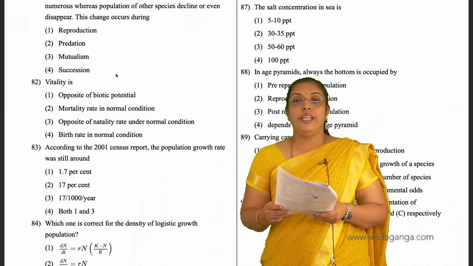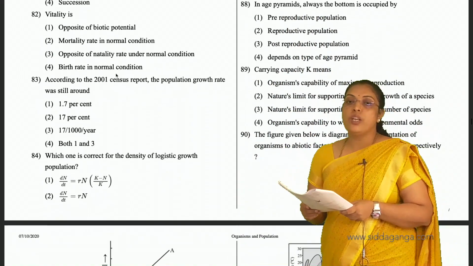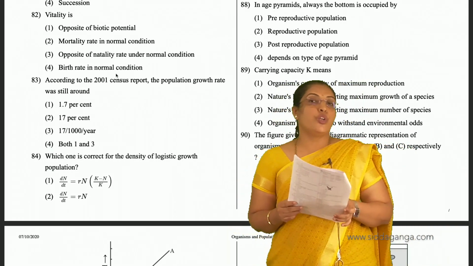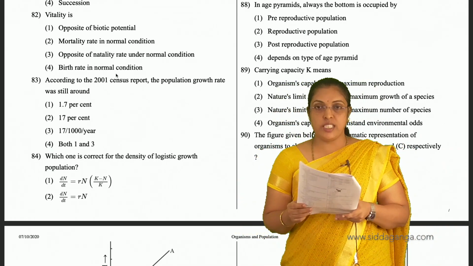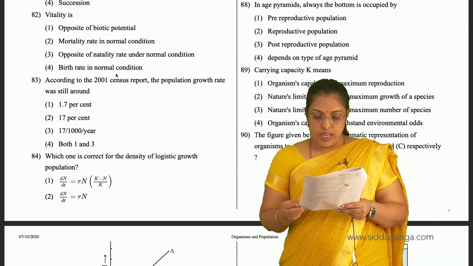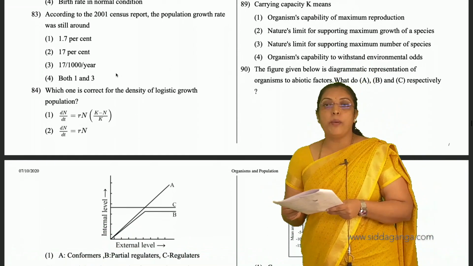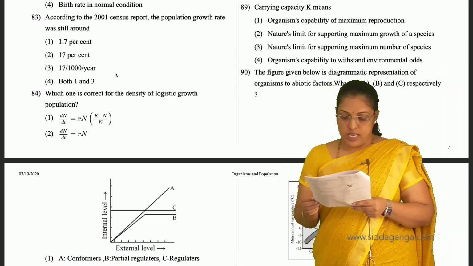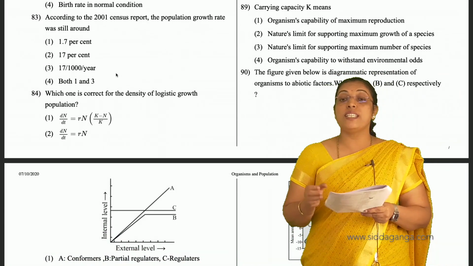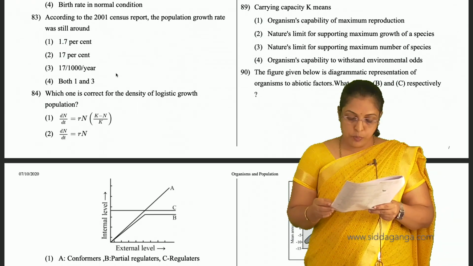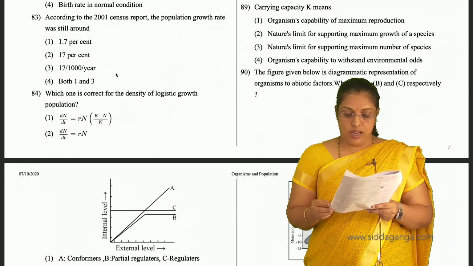And 88, in age pyramids, always the bottom is occupied by pre-reproductive population. First is the answer. Carrying capacity K, 89th question. Carrying capacity K means it denotes the natural limit for supporting the maximum number of species. Third is the answer.